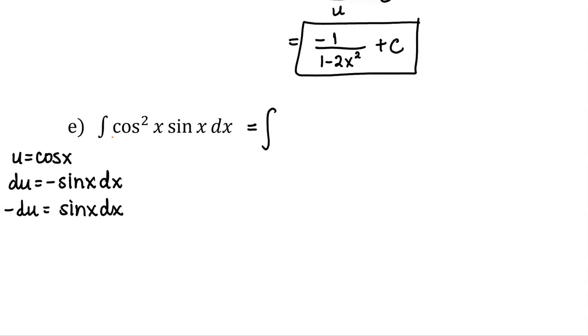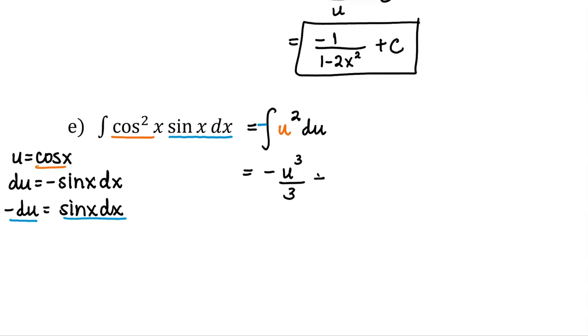I'm going to replace the cosine with u. Remember that that cosine was squared, so u is squared. And I'm going to replace the sine x dx with a negative du. The negative is a constant multiple of negative 1, which we can put on the outside of the integral, and I can put the du at the back. So now we know how to integrate u squared. It is u cubed over 3.